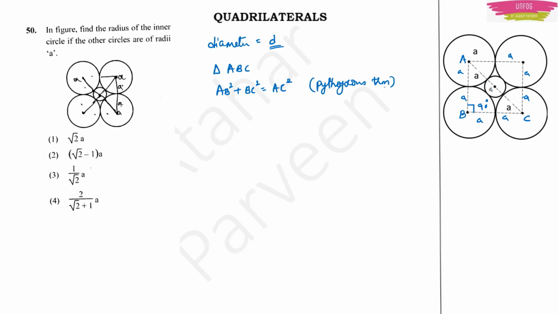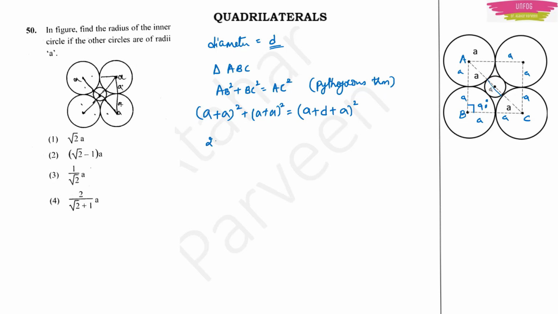Now I will substitute. Only substitution is left now. So AB will be (a plus a) whole square, and BC will also be (a plus a) whole square. Then what will be AC? See, for AC you have to be careful. It is (a plus d plus a) whole square, because we have this diameter in the middle.